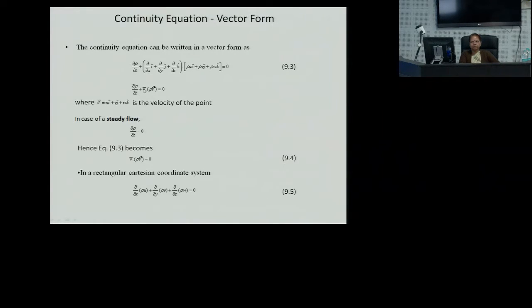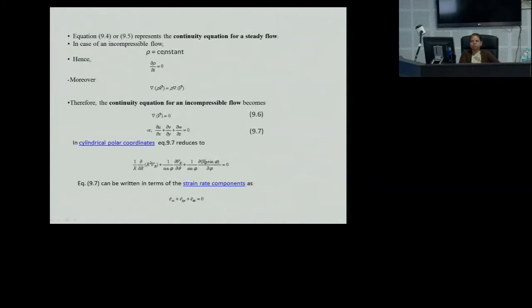So we can simplify this further. For a steady flow, del dot rho V equals 0. In a rectangular coordinate system, the equation for steady flow will be del by del x of rho u plus del by del y of rho v plus del by del z of rho w is equal to 0. Now further, if we take the case of incompressible flow, rho will be constant, so del rho by del t equals 0. Moreover, we can write del dot rho V equal to rho into del dot V, and if we simplify this, we get del u by del x plus del v by del y plus del w by del z equal to 0.